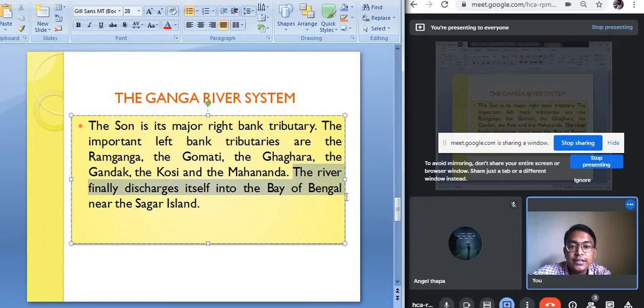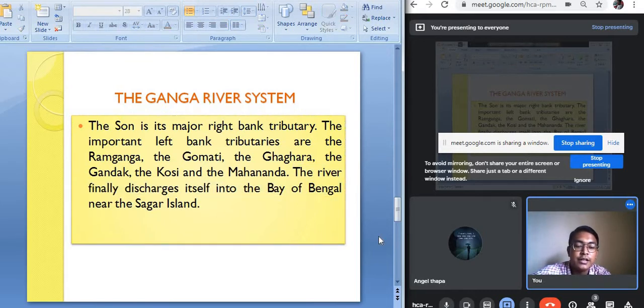And finally, the river Ganga discharges its water in the Bay of Bengal near the Sagar Island in the coastal areas of West Bengal. And the part of the river Ganga which has entered Bangladesh is known by the name Padma. After flowing for a few kilometers in Bangladesh, the Padma river, that is the branch of river Ganga, joins with the Brahmaputra river, and finally they also drain within the Bay of Bengal. So this is what about the Ganga river system.